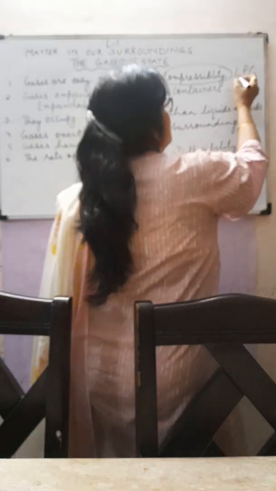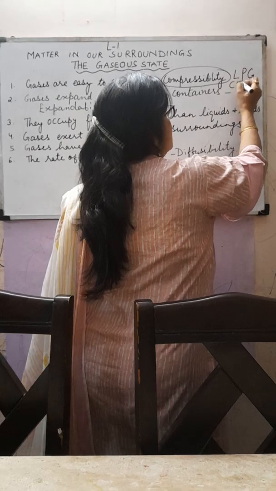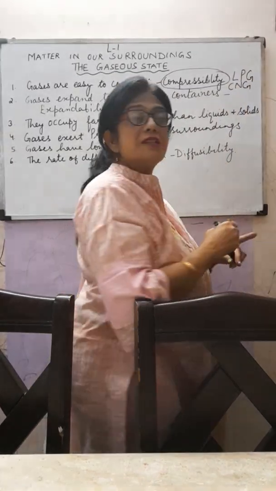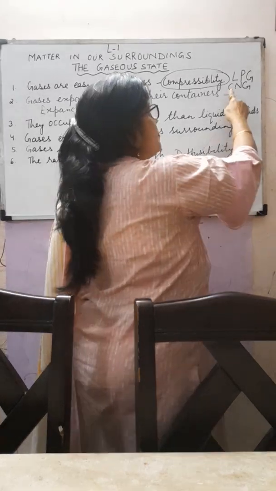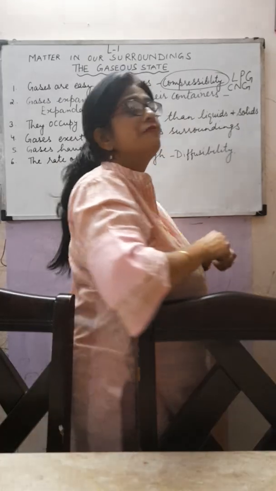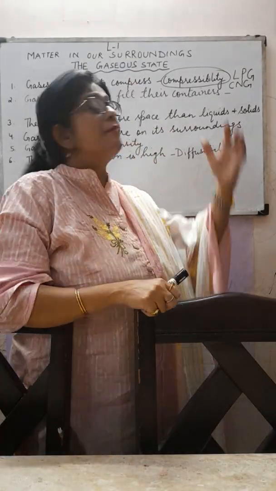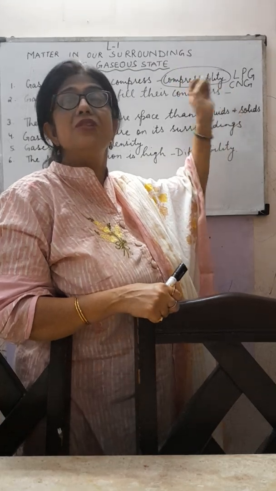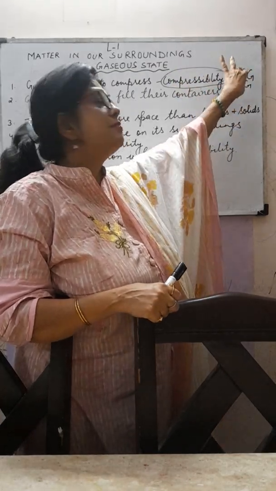Then in vehicles, nowadays CNG is used. What is the full form of CNG? Compressed natural gas. Natural gas is used in the compressed form. So from here we can understand that gases can be compressed. They show the property of compressibility.